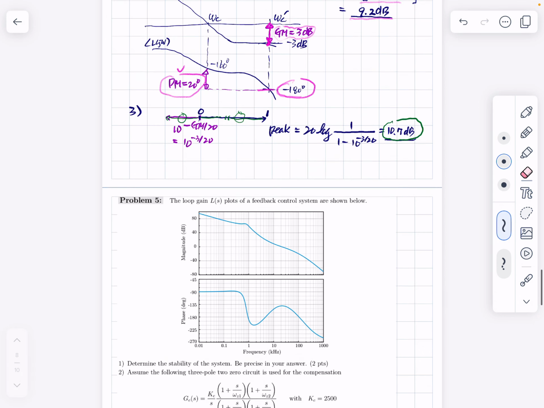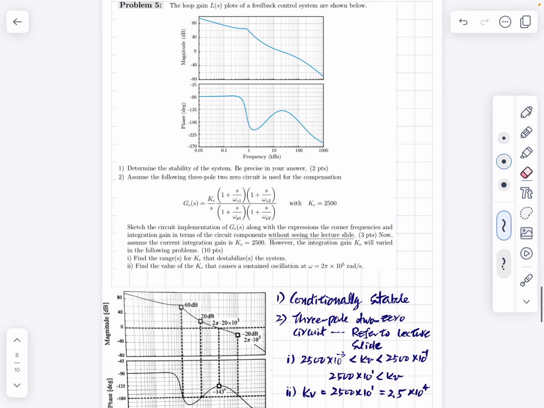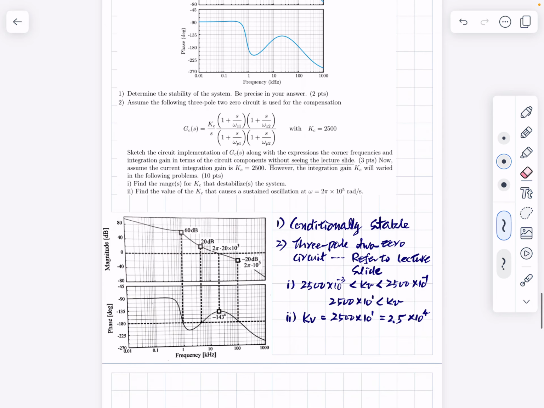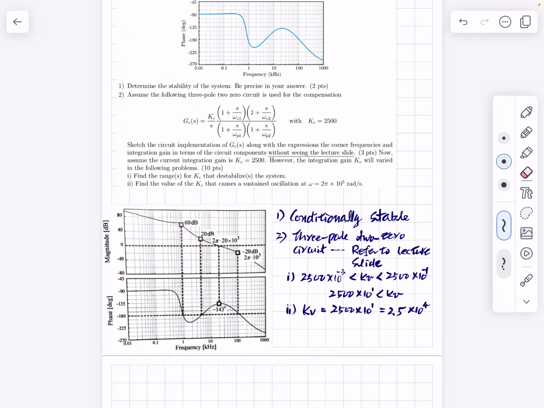All right, and the final problem is shown here. This problem shows the loop gain of some system, and it has this feedback compensation, type 3 compensation, but this information is not important here.